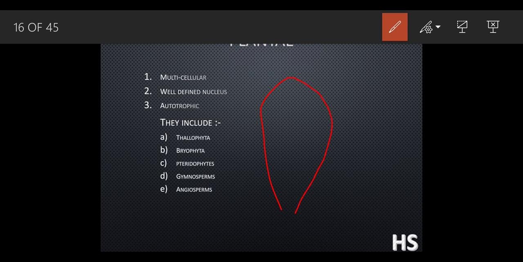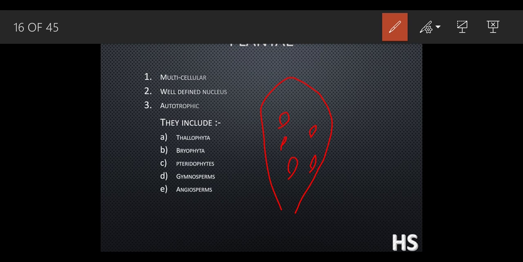What do you mean by underside of the leaf? On the back surface, okay? On the back surface of the leaf, you are going to see this kind of pores. What is the function of these pores?